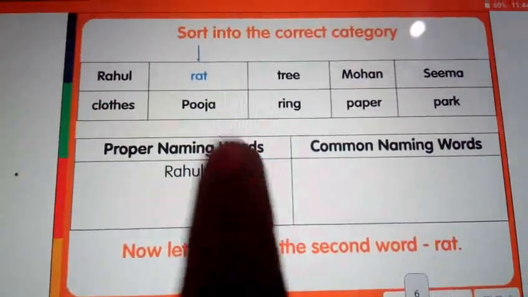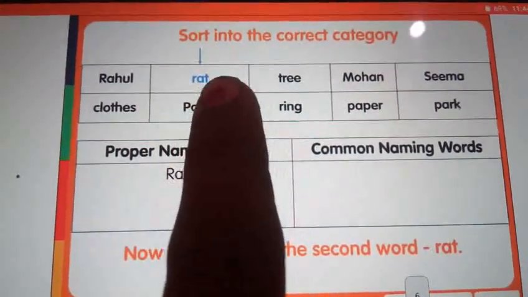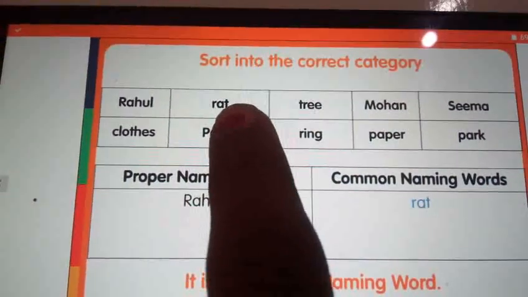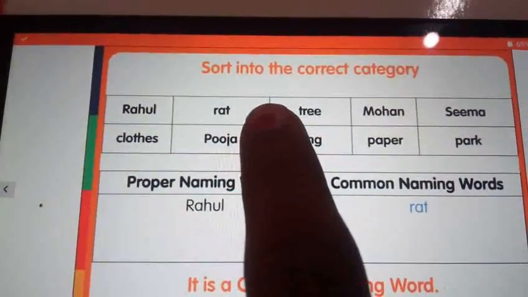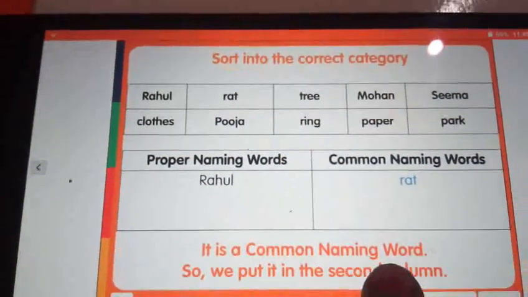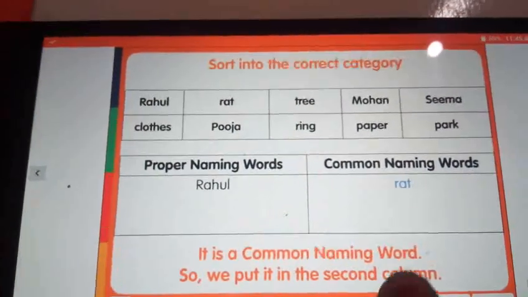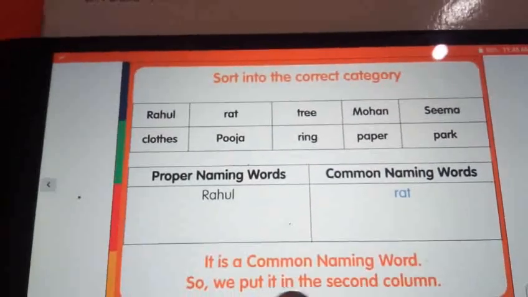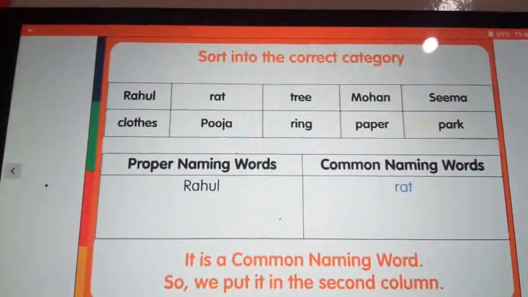Now let us see a second word, rat. So is rat a proper naming word or a common naming word? It is a common naming word. So we put it in the second column.